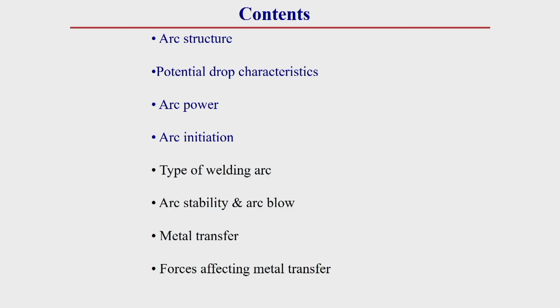So, first of all, last class I have already discussed arc structure. There we observed that due to the ionization and emission process, an arc structure develops in between. Due to this emission and ionization in the arc gap, different zones are generated, and the arc structure can be divided into 5 different zones. Here, as we observed last class, this is an electrode,